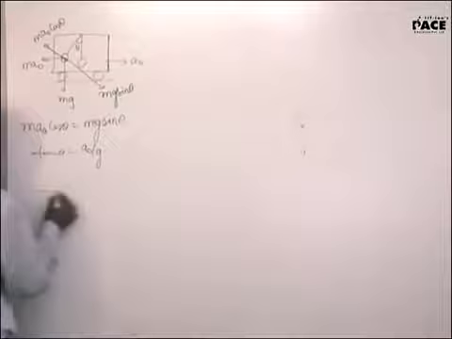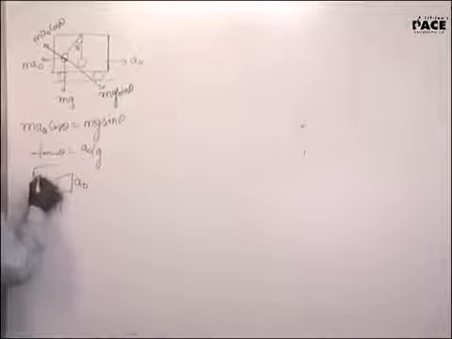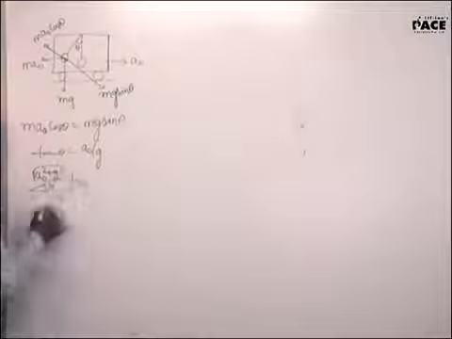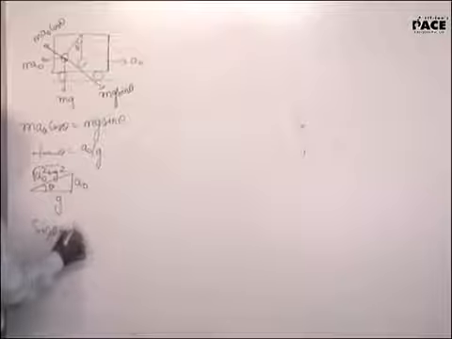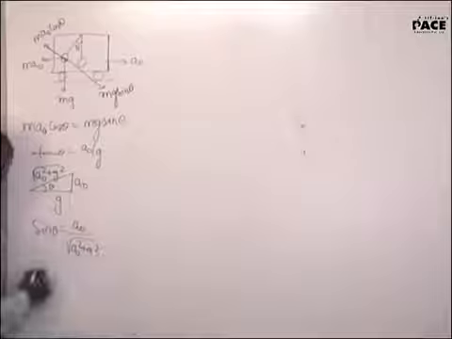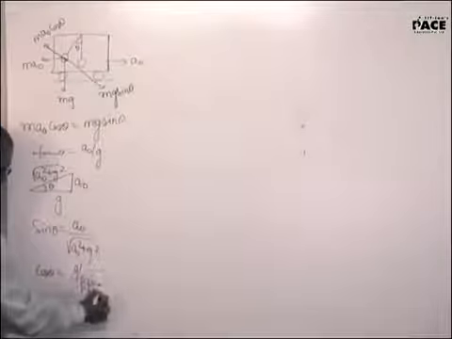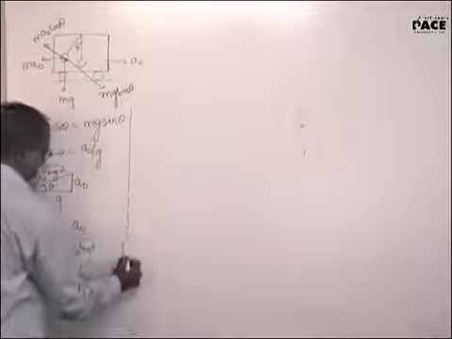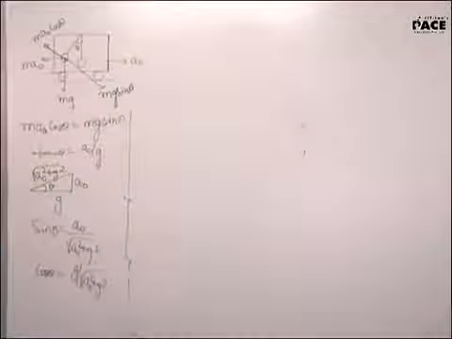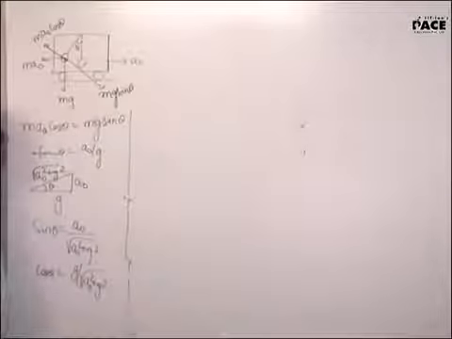If tan theta is a0 by g, this is a0, this is g, the hypotenuse will be under root a0 square plus g square. So sin theta will be equal to a0 by under root a0 square plus g square. Cos theta is equal to g by under root a0 square plus g square. Firstly, is that step clear to all? Yes, sir. What is the big deal in it? If we know tan theta, we can calculate sin theta and cos theta, because I need them for the problem. I derived it, but for that nothing else.